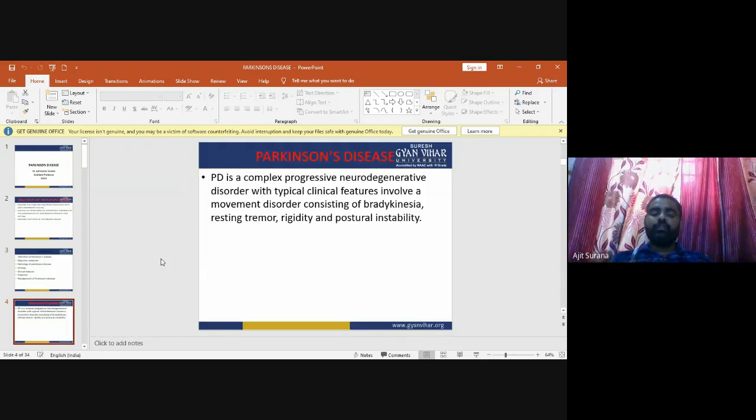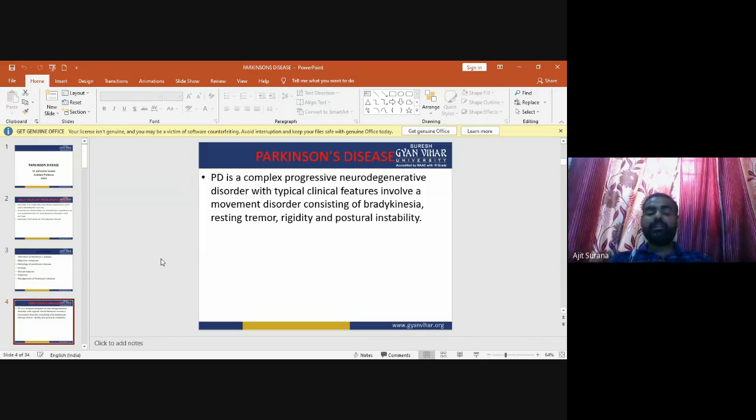Now, first of all, the definition of Parkinson disease. Parkinson disease is a complex progressive neurodegenerative disorder with typical clinical features involving a movement disorder consisting of bradykinesia, resting tremor, rigidity, and postural instability.